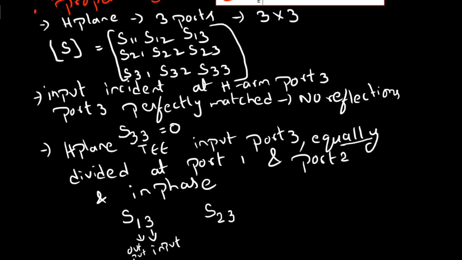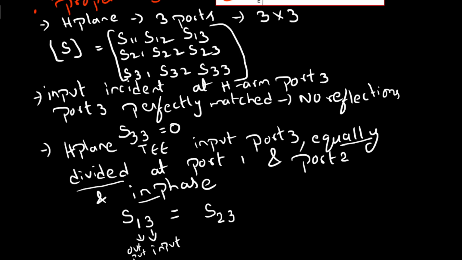The power is equally divided and has the same phase, meaning the sign is the same. We can write S13 equals S23. These are the two important things obtained from the properties of H plane T.